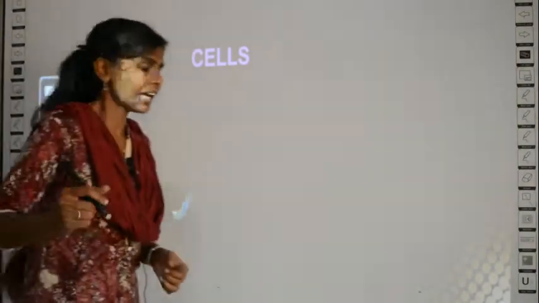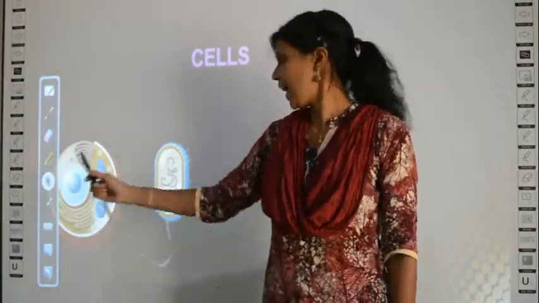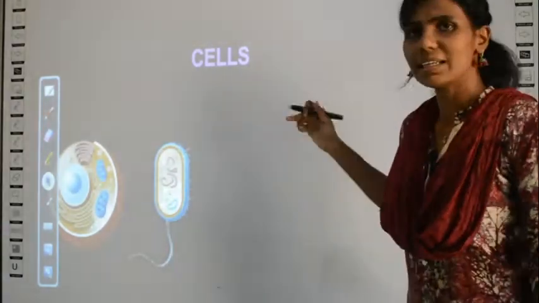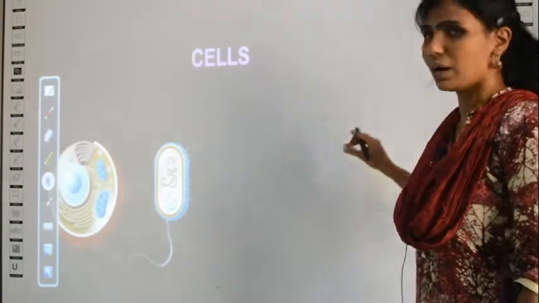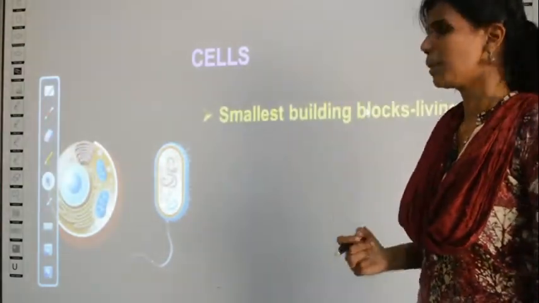So here I have given you two pictures. One is the animal cell and this is a bacterial cell. Clear? We are not going to learn in detail about these cells for now. In the later part of the lesson we will learn. We will start with the introduction about cells.